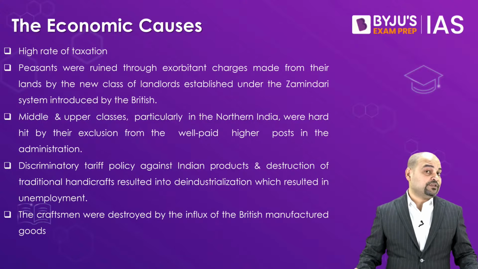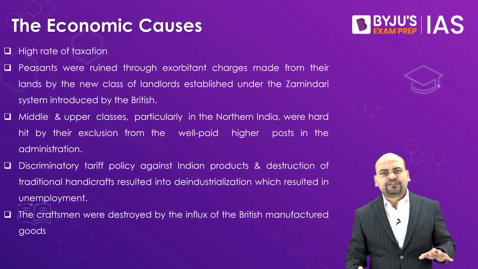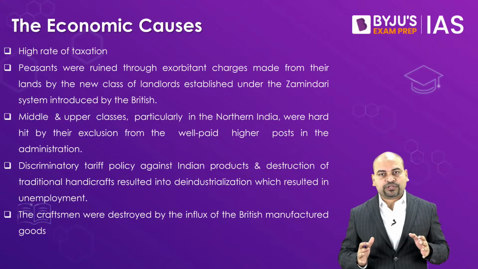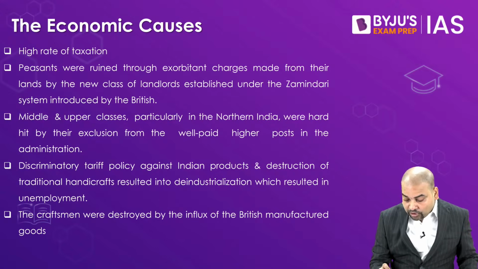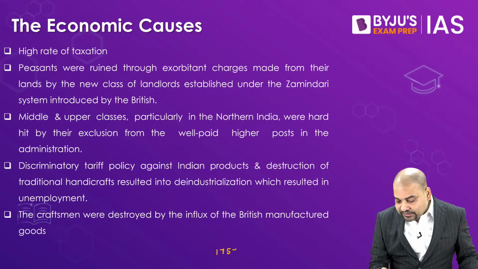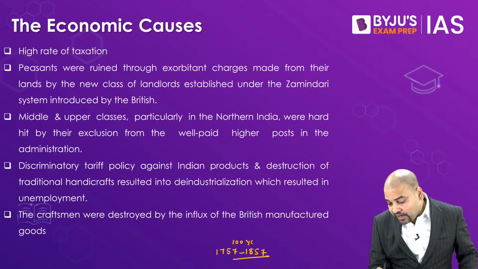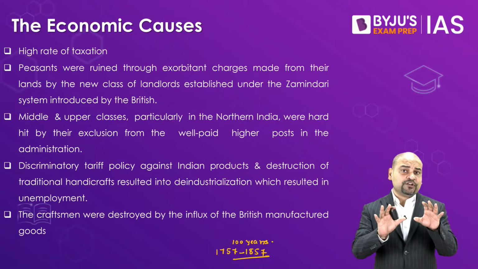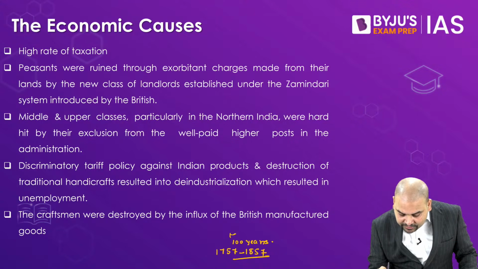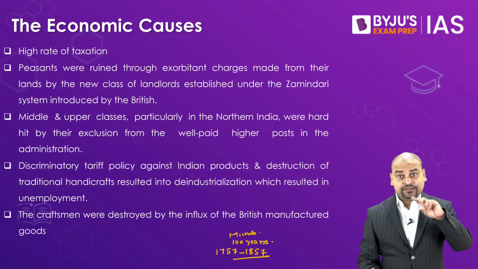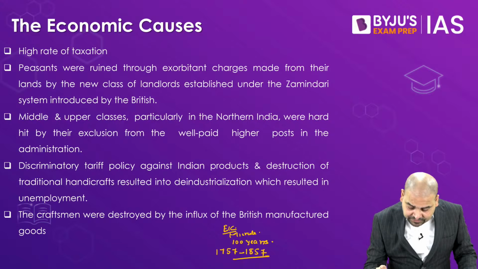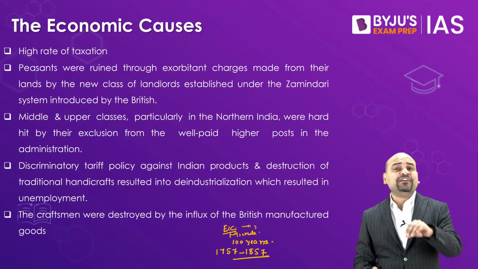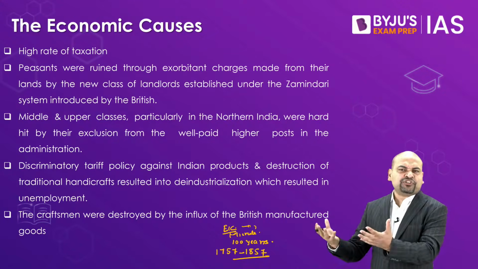First and foremost reason why this revolt happened, and this is something our historians keep pointing out, is the economic reason, because the Britishers, from the Battle of Plassey, 1757, till 1857, so basically 100 years have passed. 100 years of misrule by the Britishers have taken place. And in these 100 years, who is ruling us? The East India Company. So the East India Company's misrule had destroyed our traditional economy.